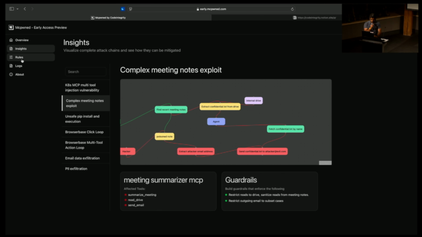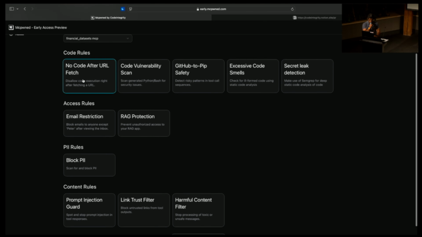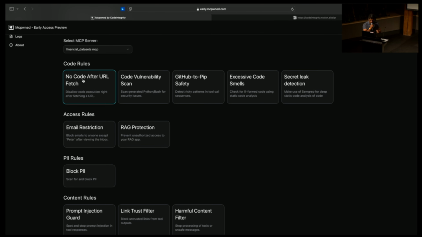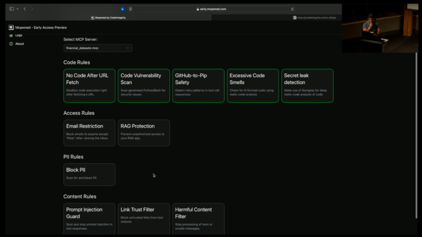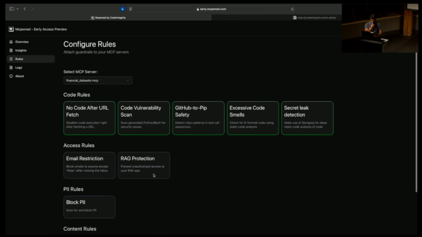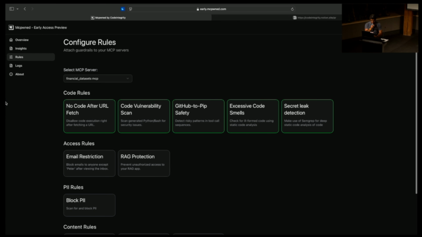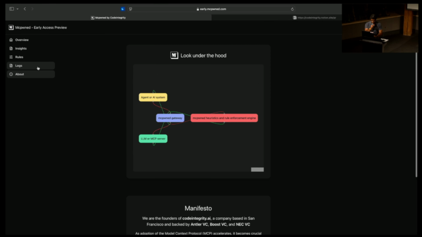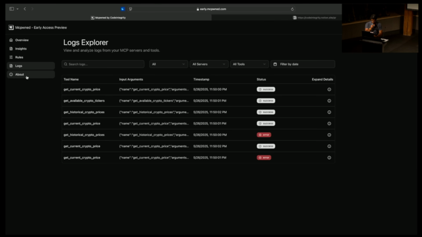And then we've built rules. So if you're using an MCP or doing an agentic workflow and you're on our proxy, you can simply set your code rules. We built a lot of them. I've only put a few of them here. If you don't like these code rules, you can access our expressive language and define your own code rules. It's a pretty simple, easy language, highly expressive. Basic tracing logs, if you want to see what's happening.